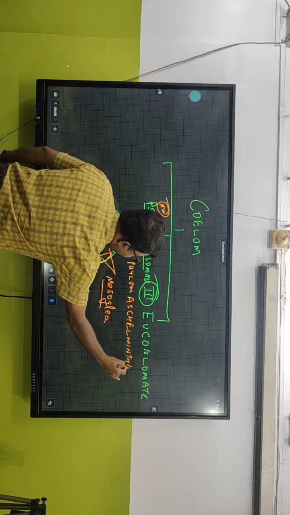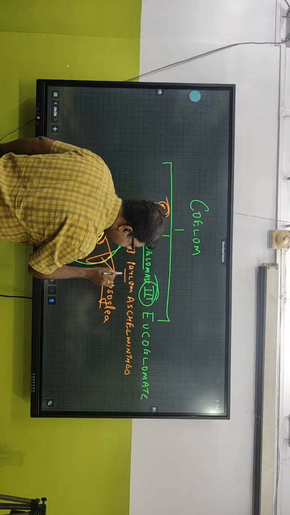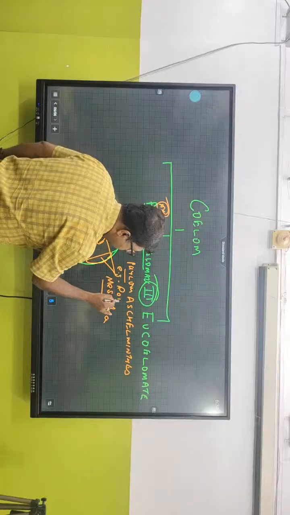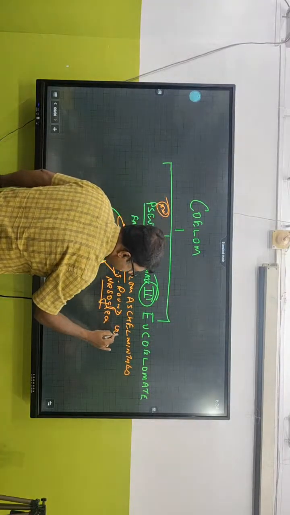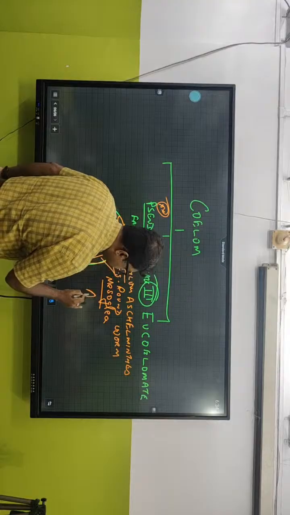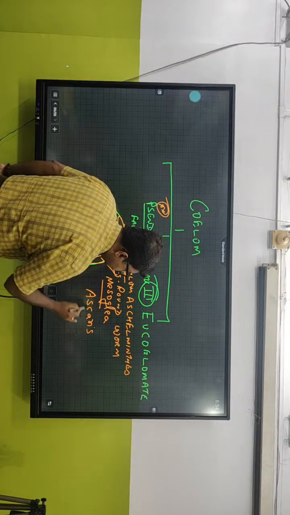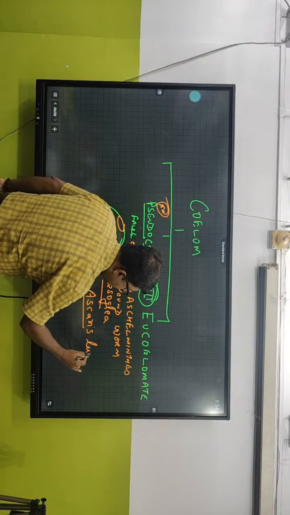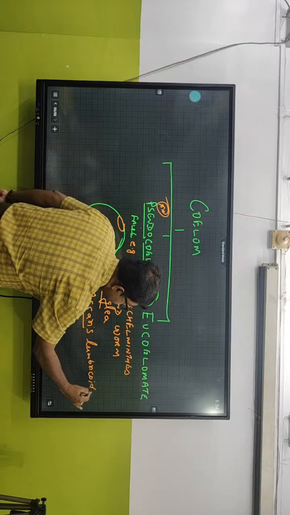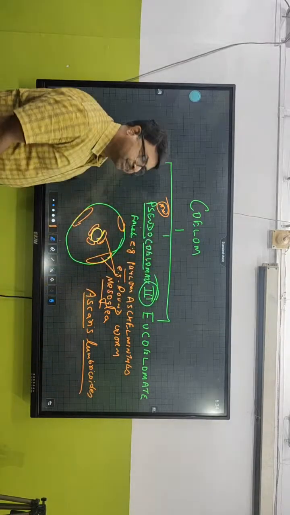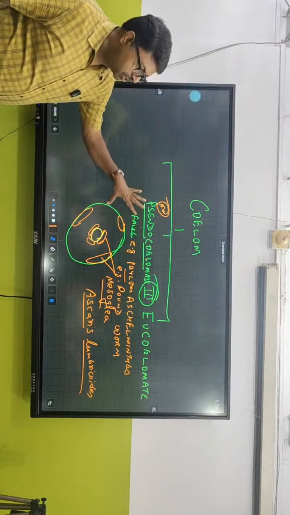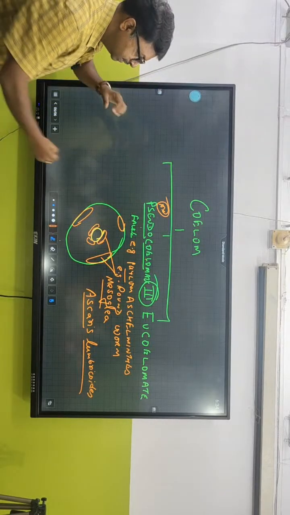Aschelminthes. And one example of this Aschelminthes is what? Roundworm. Tell me, what is the scientific name of roundworm? You have already studied it in class 9. Ascaris lumbricoides. Very good. So this is about pseudocoelomate. The second type is pseudocoelomate.